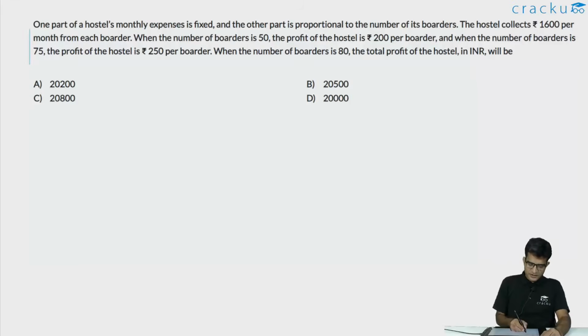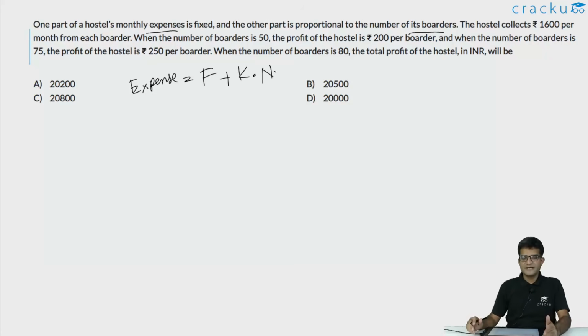In this question, we are told that one part of a hostel's expense is fixed while the other is proportional to the number of its boarders. So the expense of a hostel is fixed. Let us call the fixed portion F, plus a proportionality constant K into N, where N is the number of boarders.